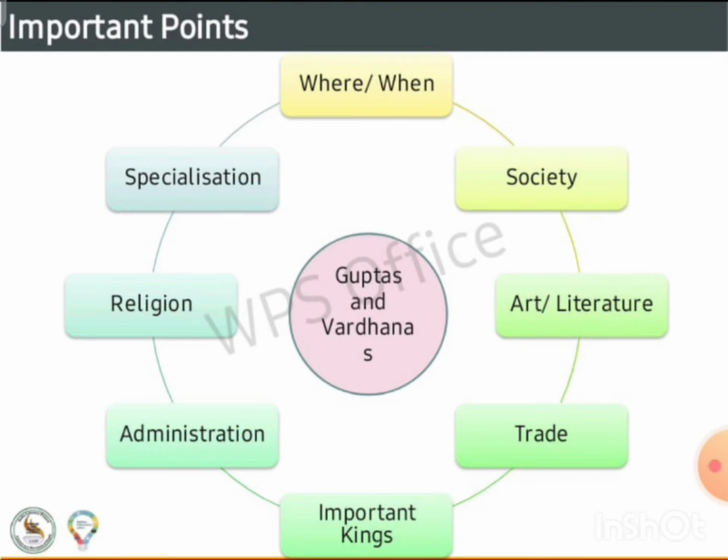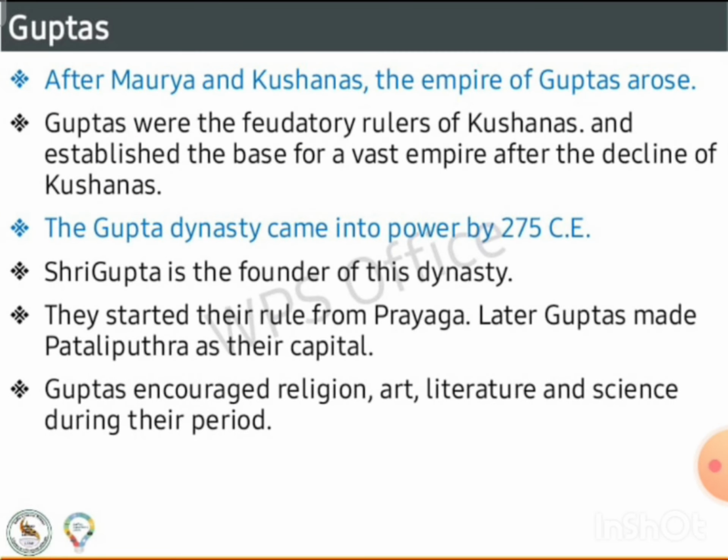Important points: where, when, society, art and literature, trade, important kings, administration, religion, specializations. Guptas. After the Maurya and Kushanas, the empire of the Guptas arose. Guptas were the feudatory rulers of Kushanas and established the base for a vast empire after the decline of Kushanas.